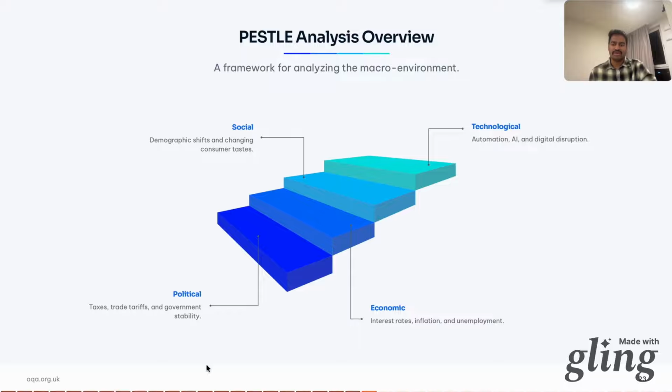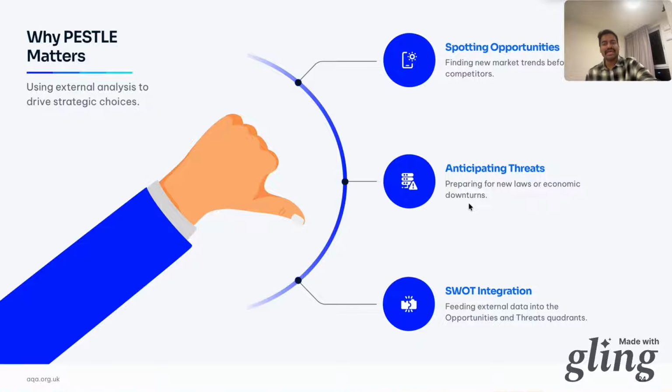Why do you even bother about it? Why can't we just control everything? Why bother? Because understanding the external environment helps you spot opportunities and avoid threats. For example, if you see a social trend towards veganism, that's an opportunity. You might launch a plant-based burger and people would go crazy for it. If you see a legal change banning plastic straws, you need to find an alternative supplier. If you see tariffs imposed by Donald Trump on China, you should plan for it. If you're seeing a war happening in Southwest Asia, you can plan your business trade routes accordingly. So PESTLE helps you make smarter strategic choices.